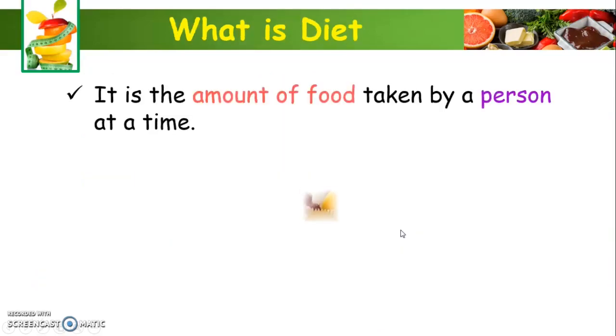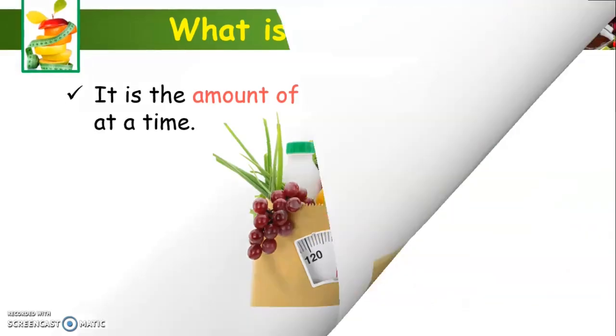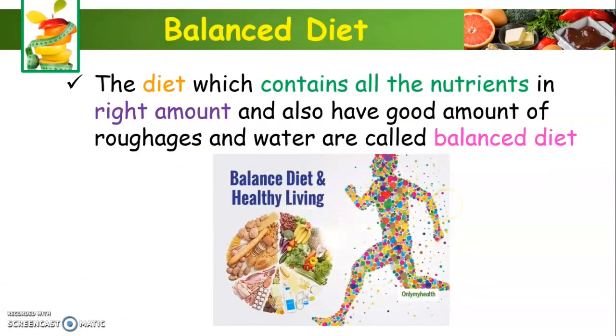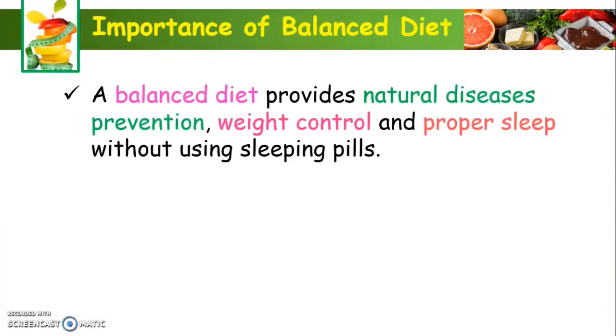Now what is diet? Diet is the amount of food taken by a person at a time. Now, what is meant by balanced diet? Balanced diet is the diet which contains all the nutrients in the right amount and also has a good amount of roughages and water. What is the importance of balanced diet?